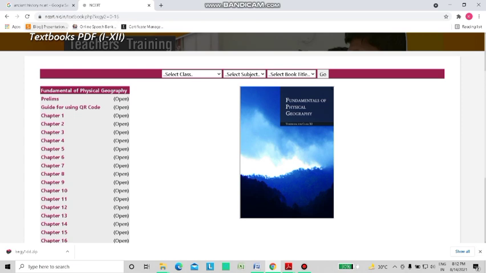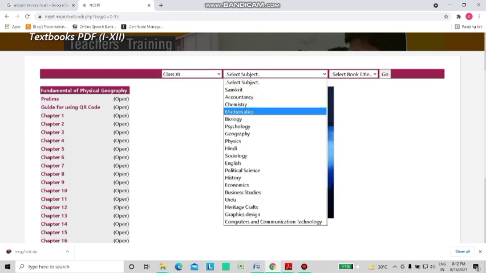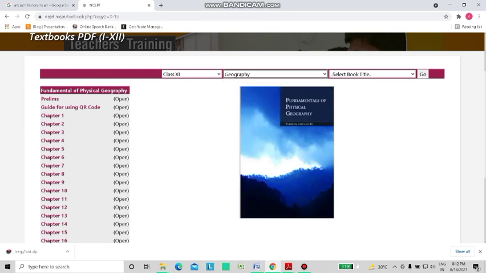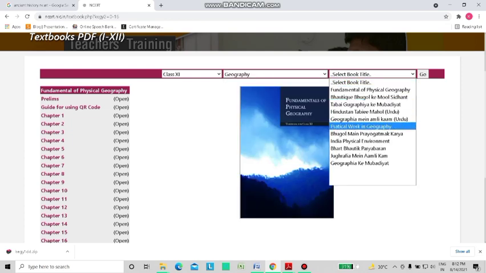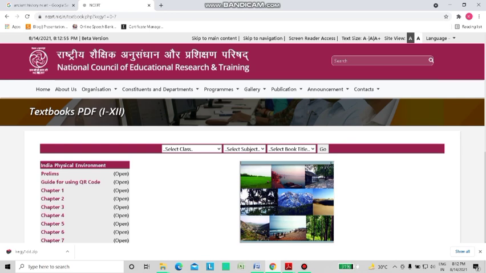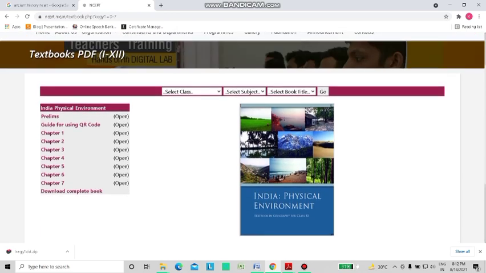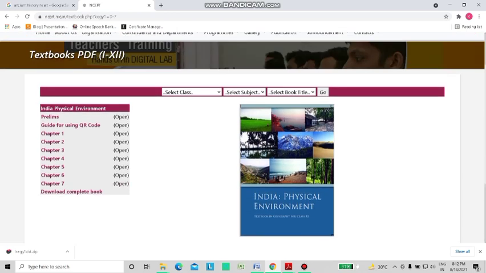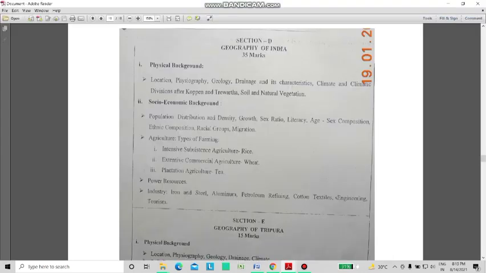This is the NCERT website, where you can easily select, let's say, class 11, subject geography, then Fundamentals of Physical Geography and Indian Physical Environment. These are the 2 books from class 11, and this is Indian Physical Environment. You can download the complete book here, go through the index, and find the topics mentioned in the syllabus. And then you can buy it offline.